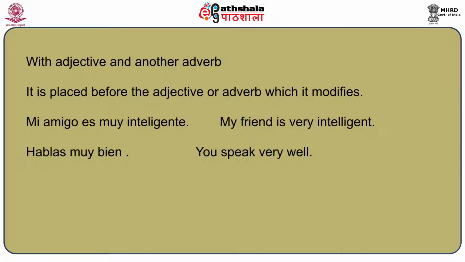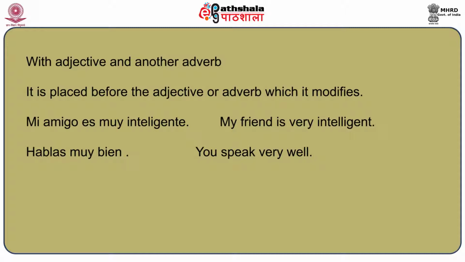Adverbs can also be placed before the adjective or before an adverb which they modify. So not only verbs, but adverbs can also modify adjectives or other adverbs. If I say "my friend is very intelligent," intelligent is an adjective, and here very is an adverb which is modifying the adjective.